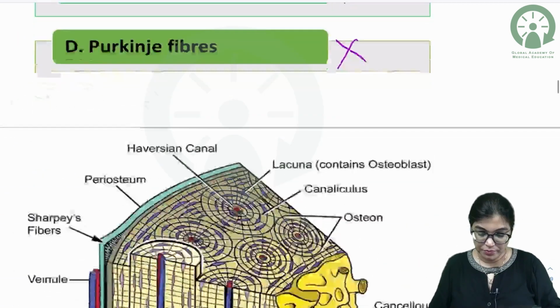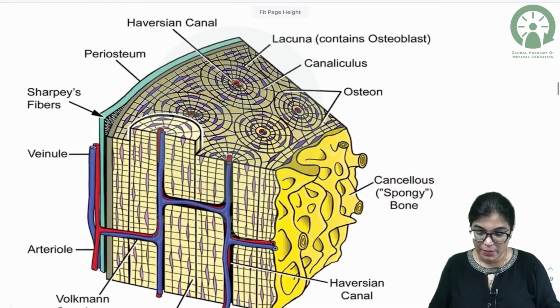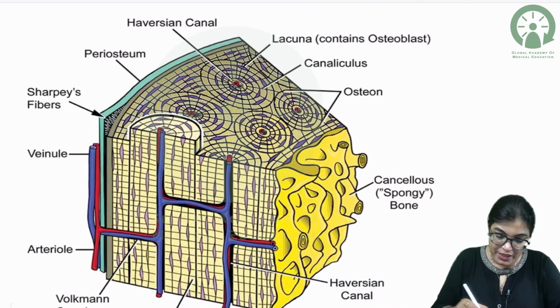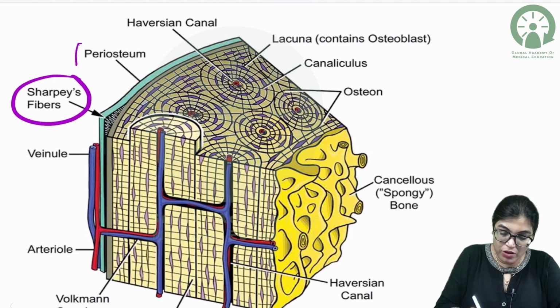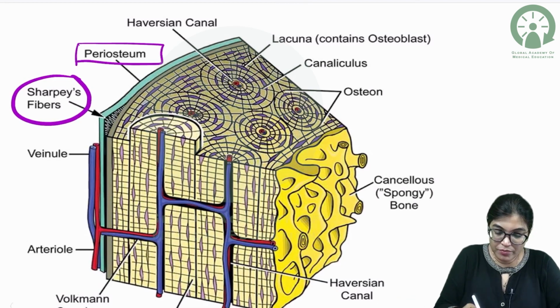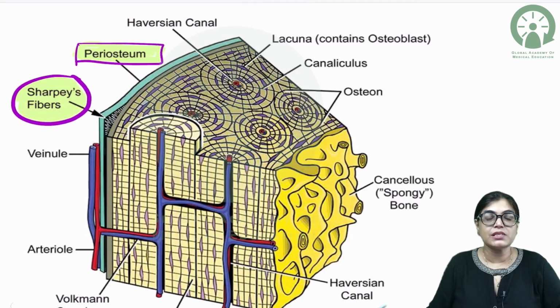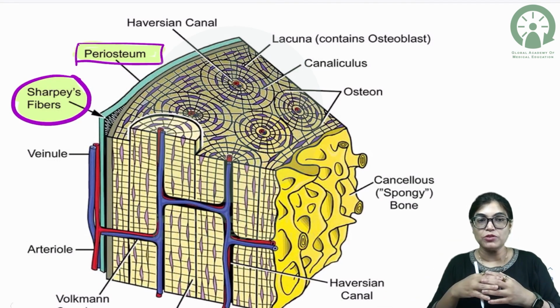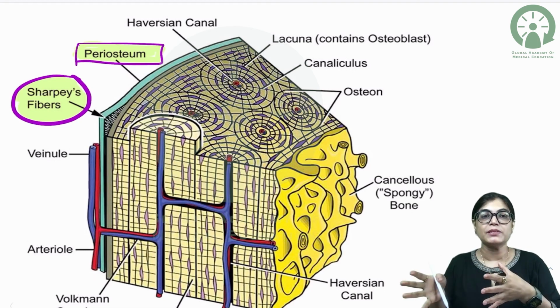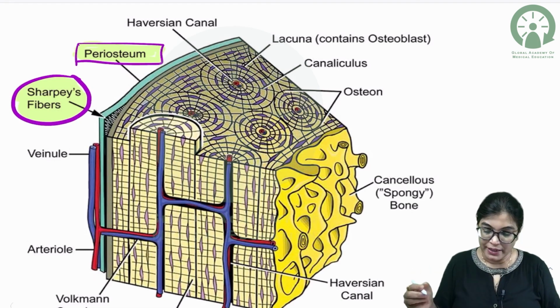So the right answer is Purkinje fiber, which forms a connecting link between the periosteum and the interior of the bone. Now, my dear aspirants, I will show you this image. Very nicely you can appreciate that these are the Purkinje fibers arising from the periosteum, the outer covering of the bone, forming a connecting link to the interior of the bone. The periosteum is the outermost layer of the bone, having 2 layers, the cellular and the fibrogenic layer, and the periosteum is connected by Purkinje fibers to the interior of the bone.